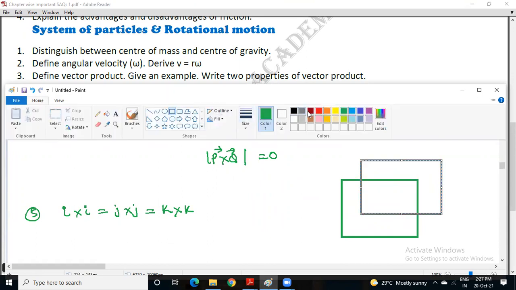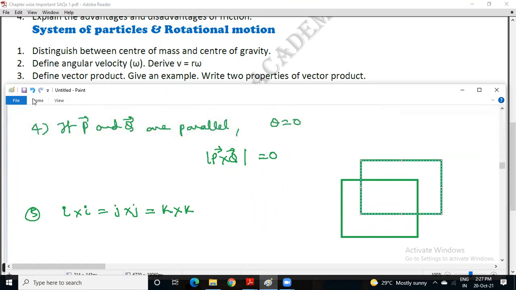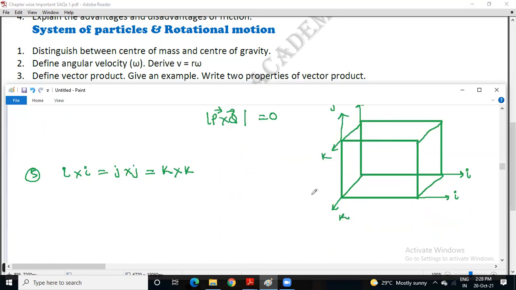Two unit vectors are parallel. If they are parallel, theta will be 0. Let us say this is the y-axis: y and y parallel, x and x parallel, I and I, J and J. So where is K? This is K, and this is K. These are parallel. So if they are parallel unit vectors, the answer will be 0 because theta is 0.